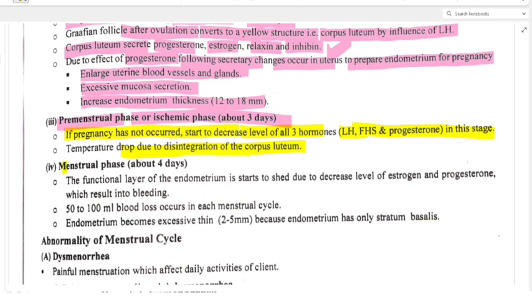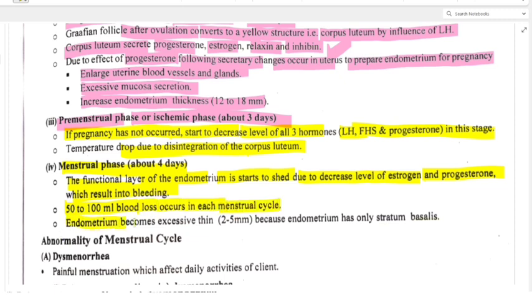Now coming to the menstrual phase, about 4 days. What is that? The functional layer of the endometrium starts to shed due to decreased level of estrogen and progesterone. So why is this menstrual cycle starting? See, due to the decreasing level of estrogen and progesterone, that functional layer of endometrium starts to shed off, right, which results in bleeding. Clear? Now 50 to 100 ml blood loss occurs in each menstrual cycle.